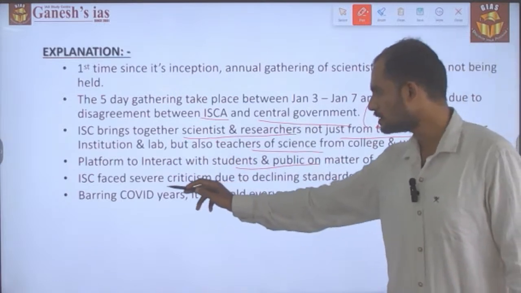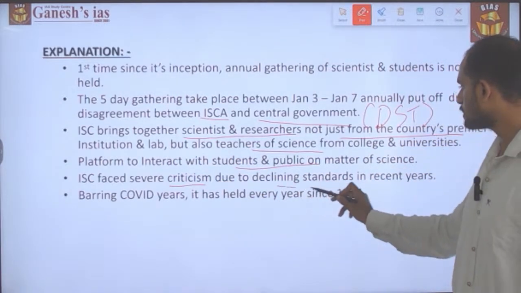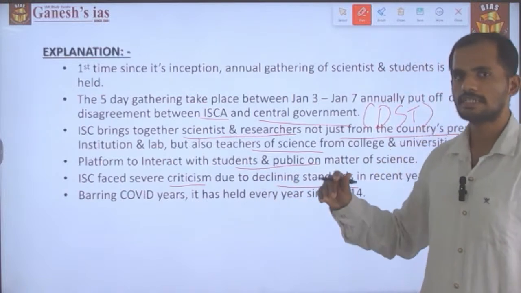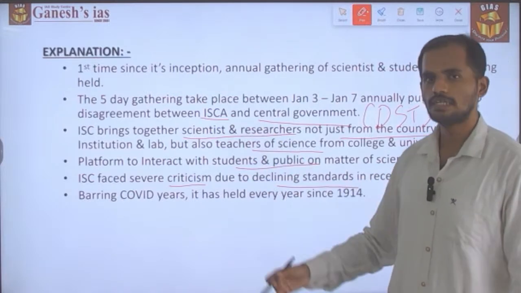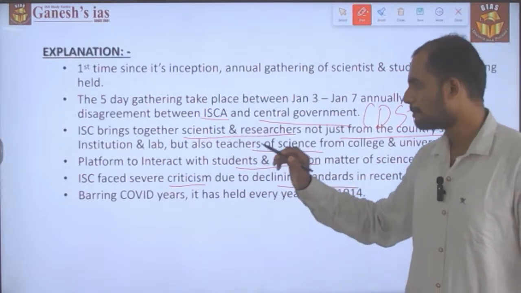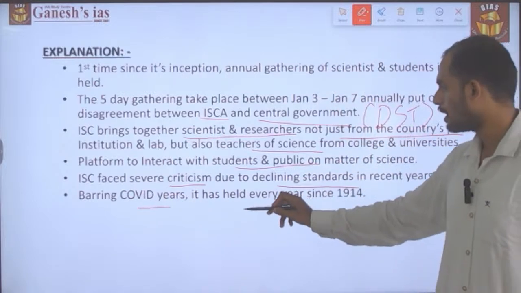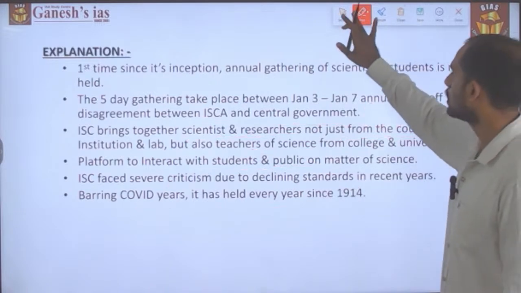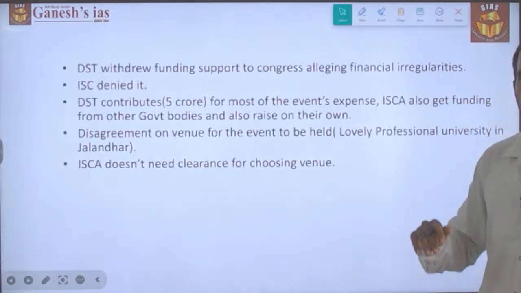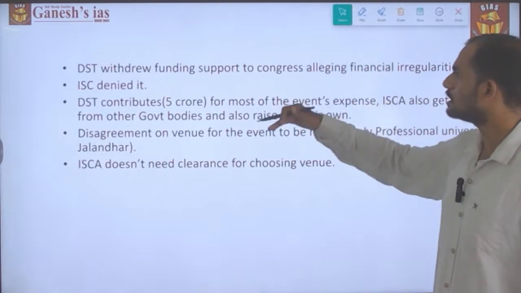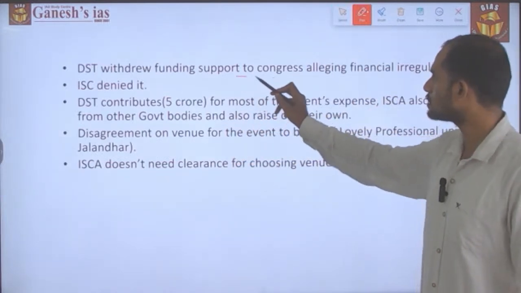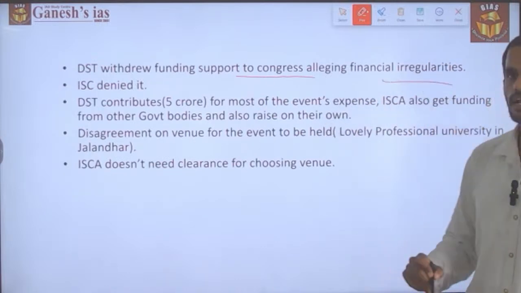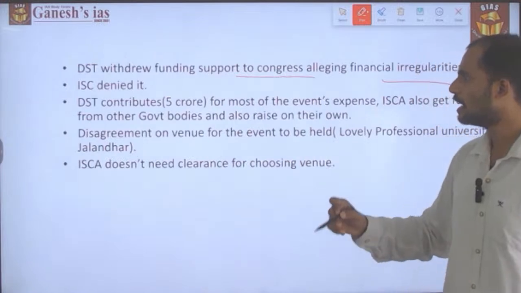The ISC has faced severe criticism in recent days due to declining standards in its functioning, but this has been denied by the Science Congress Association. Barring the COVID years, it has been held every year since its inception in 1914, but this is the first time it has been postponed. The Department of Science and Technology in the previous year withdrew the financial support it had been providing to the Congress, alleging financial irregularity, which ISC also denied.